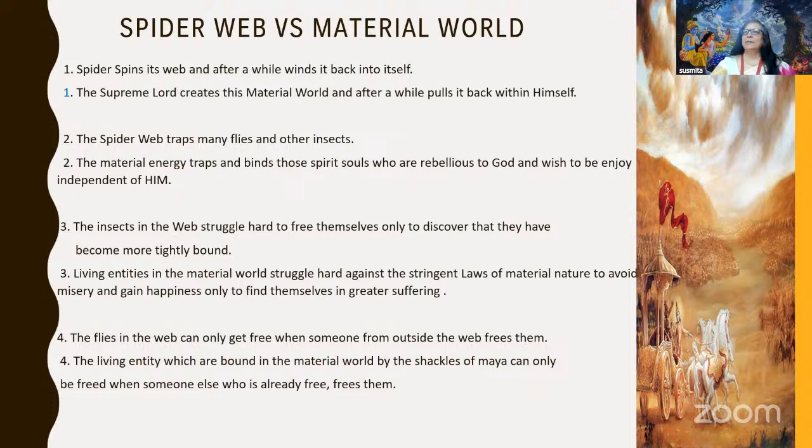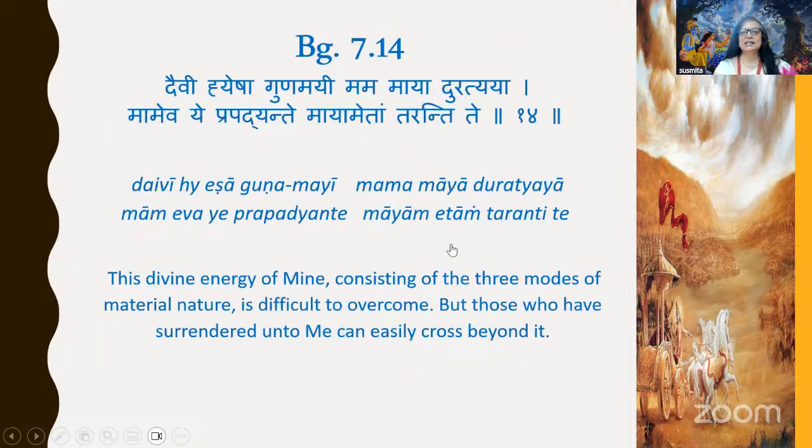Enjoyment away from Krishna is binding us more and more to this material world. And just like in the spider web, if we have to free a fly, someone external has to come and free the fly from the web. Similarly, a guru or self-realized person can help us come out of this material world, this cycle of birth and death, right? So this is something we discussed last time.